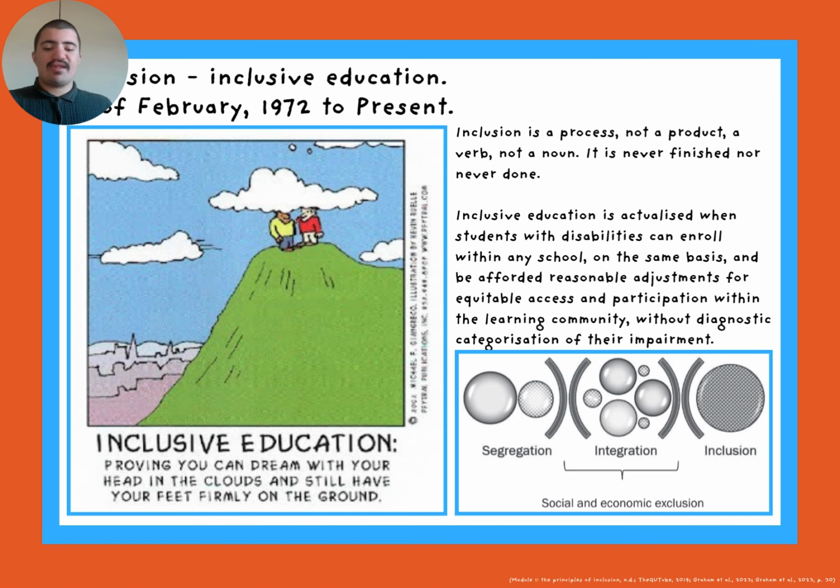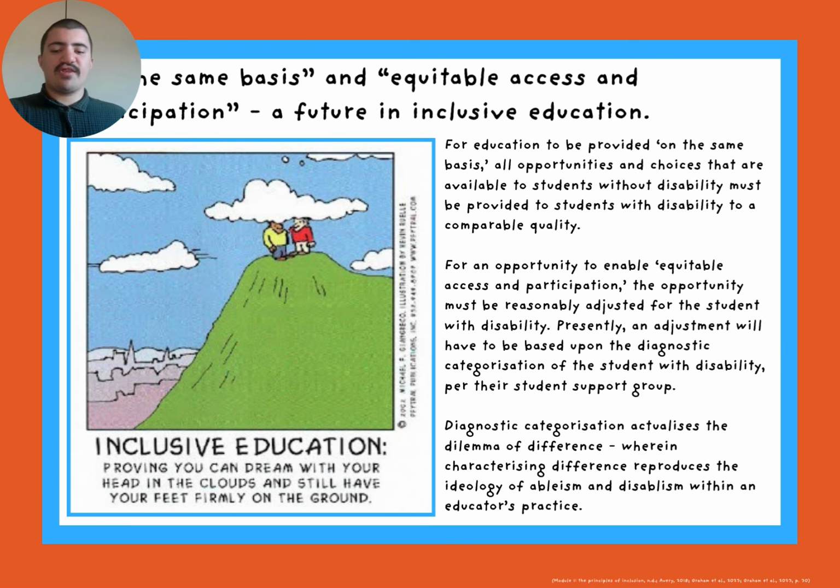Inclusive education is actualized when students with disabilities can enroll within any school on the same basis and be afforded reasonable adjustments for equitable access and participation within the learning community, without diagnostic characterization. On the same basis implies all opportunities that are available to students without disabilities must be provided to students with disabilities to a comparable quality. When the opportunity does not enable equitable access and participation, the opportunity must be reasonably adjusted for the student with disability.